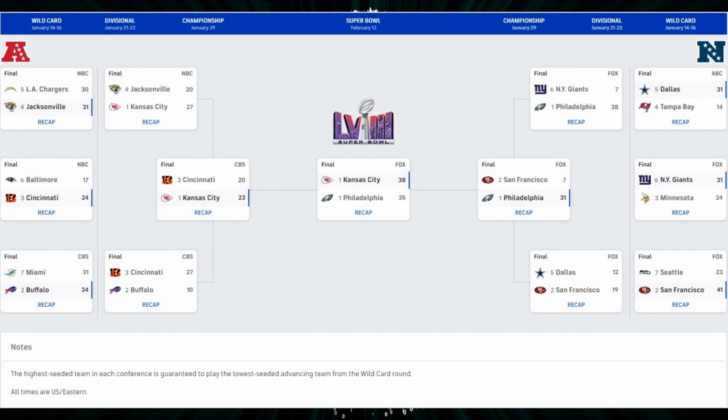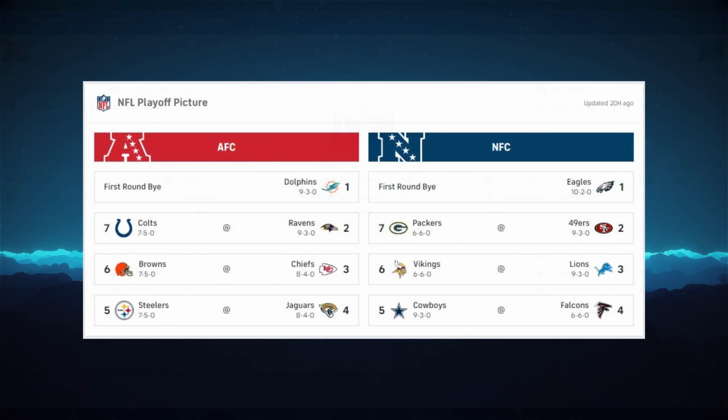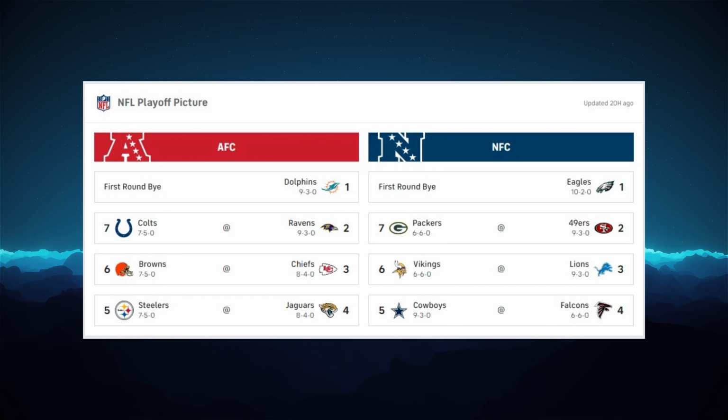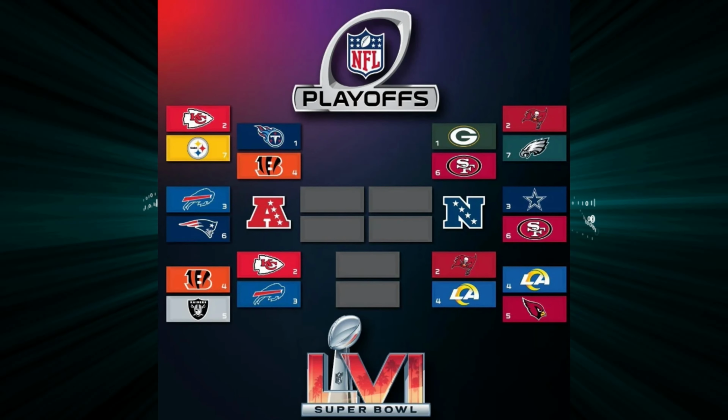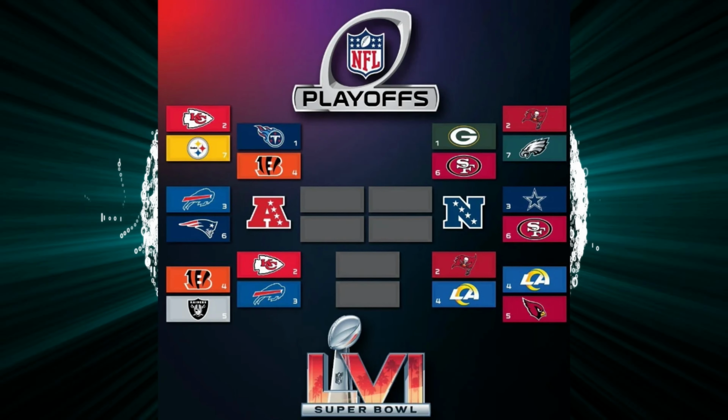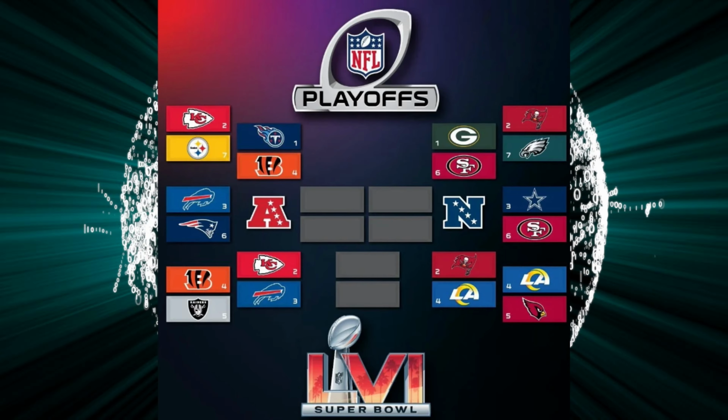The playoffs consist of 4 rounds. It starts with the wildcard round, then we have the divisional round, conference championships, and the season ends with the Super Bowl. Seeding is very crucial. In every playoff game until the Super Bowl, the strongest seed will take the home field advantage, which plays a significant role throughout the playoffs. The top seed in each conference will have a bye from the wildcard round. The remaining 3 division winners will play the 3 wildcard teams, and the winners in these games progress to the divisional round. The 4 teams that enter the divisional round will be again sorted by their seeding. The lowest seed will play the highest seed.